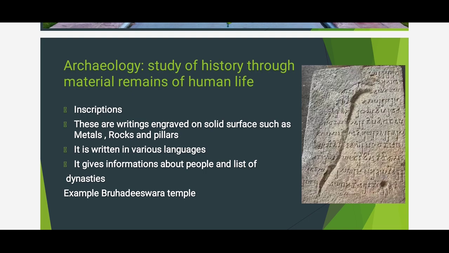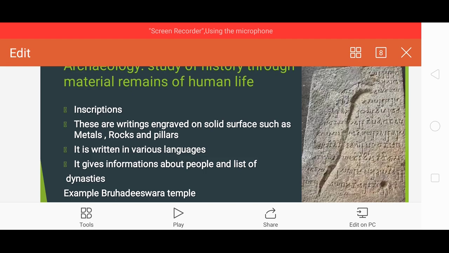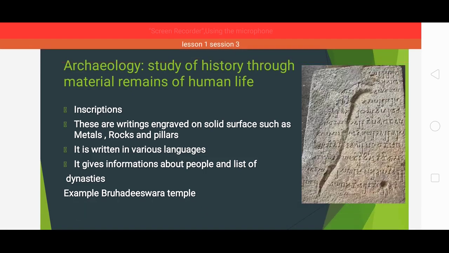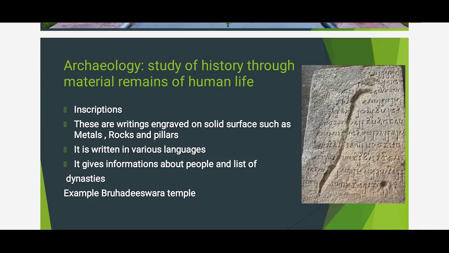Now we are going to learn in detail about archaeological source. What is archaeology? It is a study, like biology. Archaeology is a study of history through material remains of human life. Look at the inscriptions here. It is engraved on the hard surface. What is the difference between writing and engraving? It's different. Even in our homes, our name is engraved in front of our home. Have you seen? So for individual homes we normally do that, right? So that is what is called an inscription.